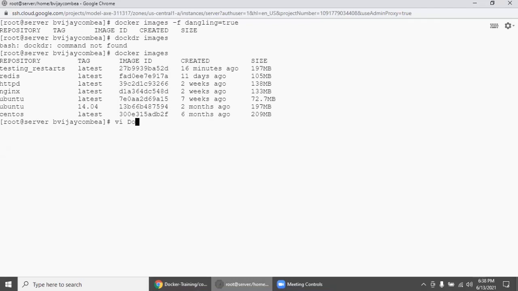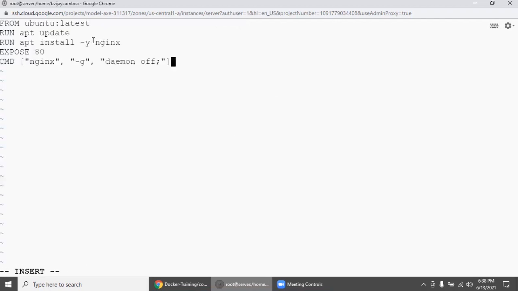So I'm going to create a Docker file. Basically, we are downloading an Ubuntu image, updating it, installing Nginx, exposing port 80, and also the startup.